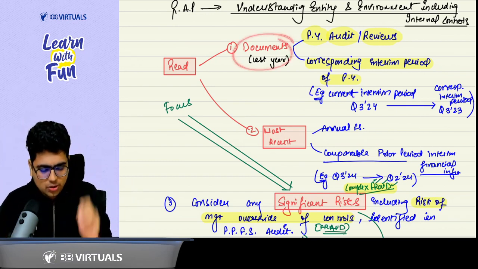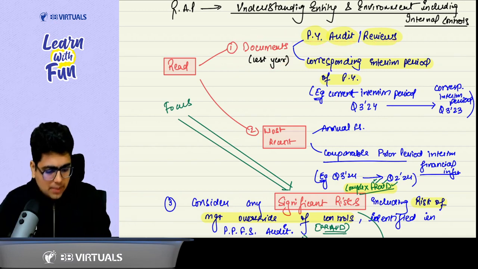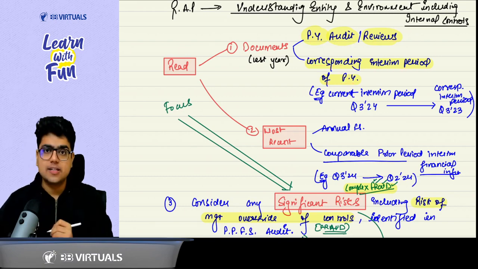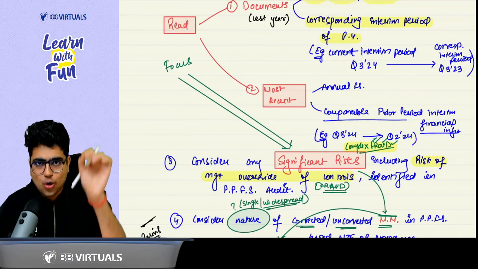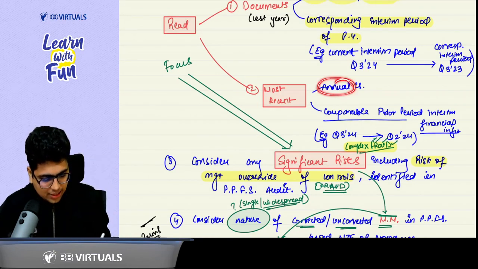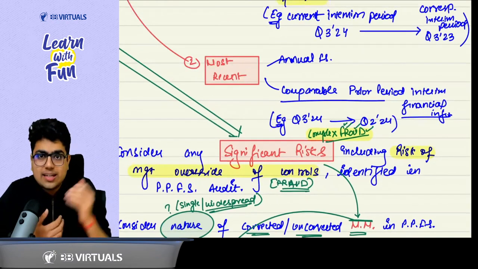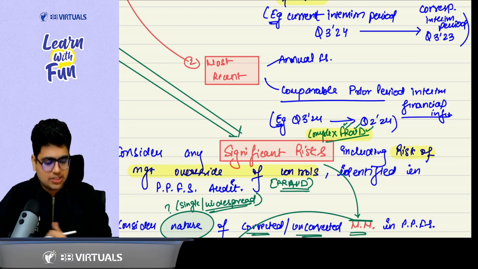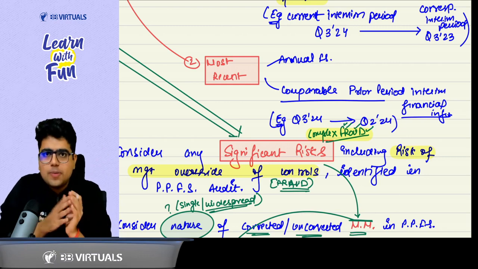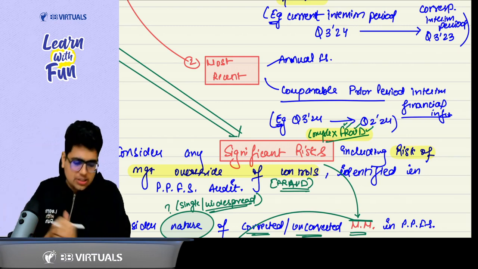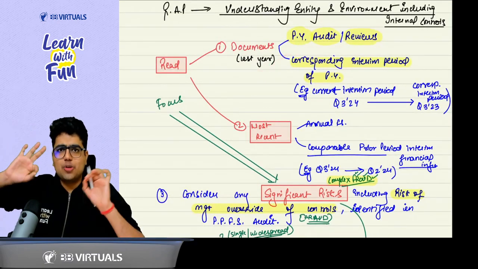So the first point talks about documents of the last year, which talks about the previous year audits and reviews, plus the corresponding interim period of the previous year. Also talk about the reading of the most recent annual and comparable prior period interim financial information. Sir, what is the most recent comparable prior period interim financial information? That means if you are doing the review of Q3 2024, what could be the recent prior period review information? It could be Q2 2024. So last year and most recent documents you read.